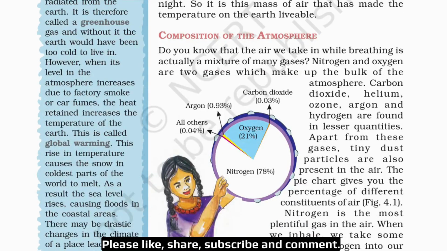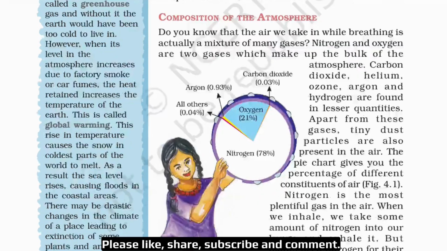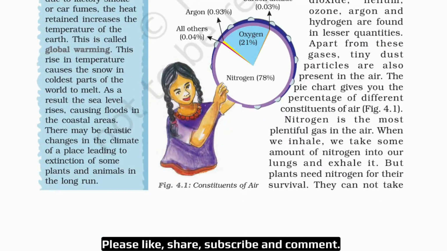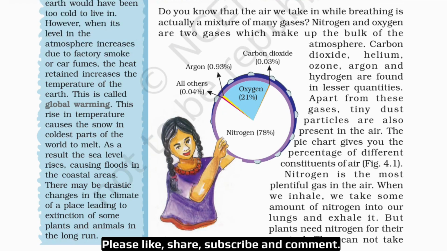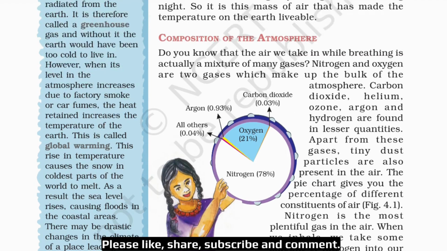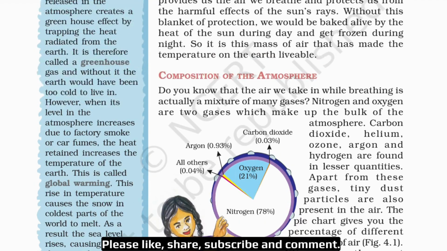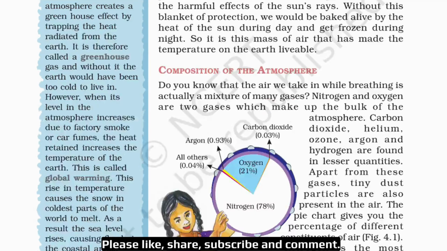Okay. So this rise in temperature causes the snow in coldest parts of the world to melt. As a result, the sea level rises, causing floods in the coastal areas. There may be drastic changes in the climate of a place, leading to extinction of some plants and animals in the long run. So in this paragraph you will learn about the greenhouse gas, the definition of greenhouse gas, along with the definition of global warming.